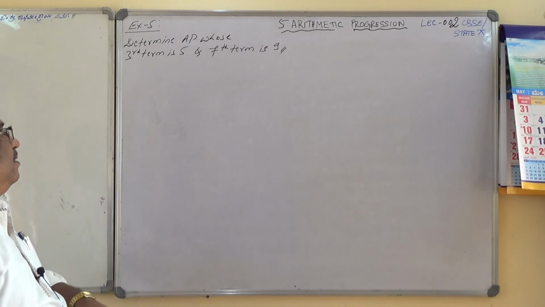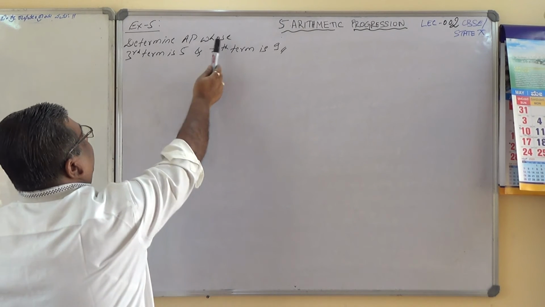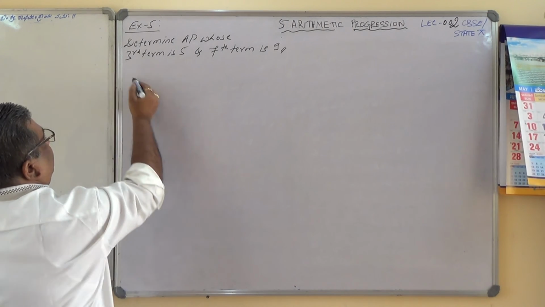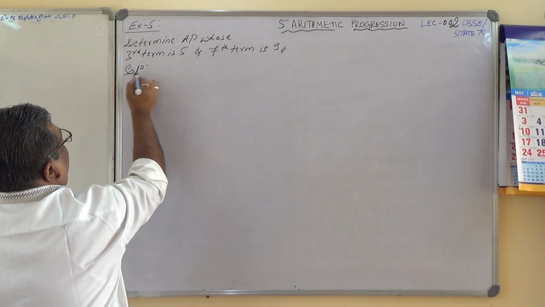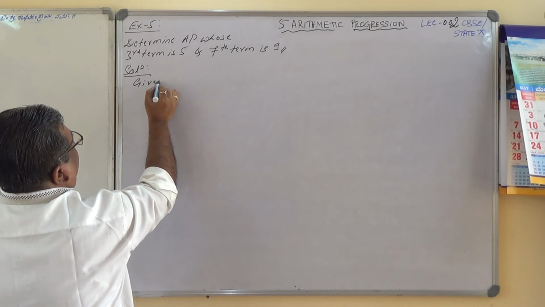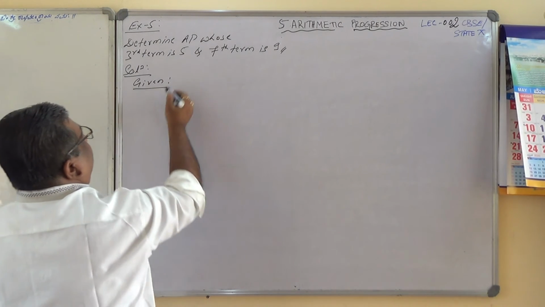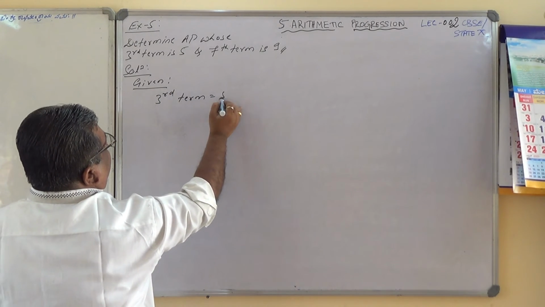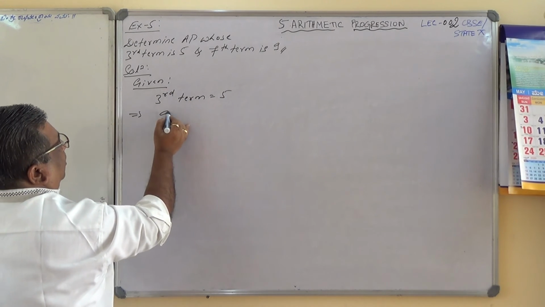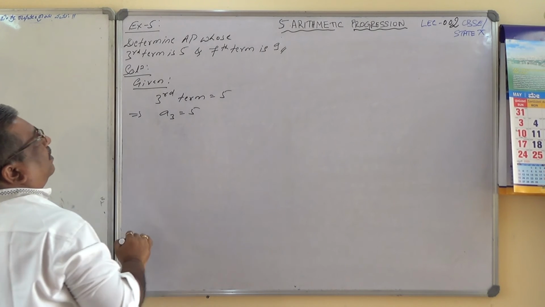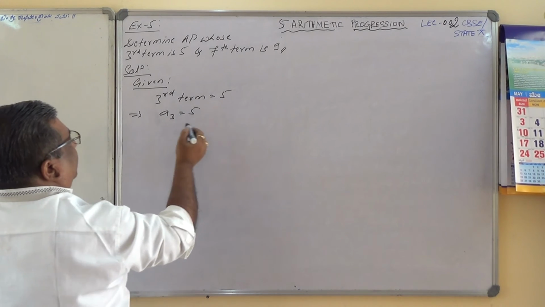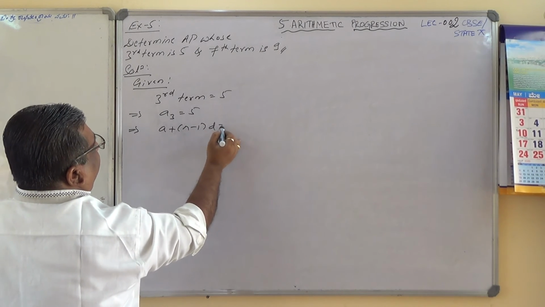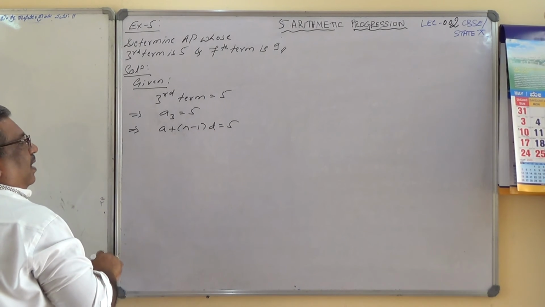Here we have example number 5 from the textbook. Determine an AP whose third term is 5 and seventh term is 9. Solution. Given: what is given? The third term is 5. Implies a3 equals 5. Isn't it? So a3 is equal to 5. Implies a plus n minus 1 times d equals 5. Is it correct or not?